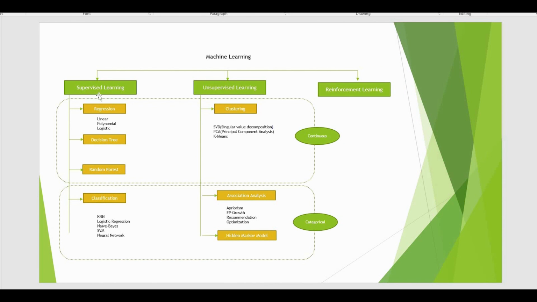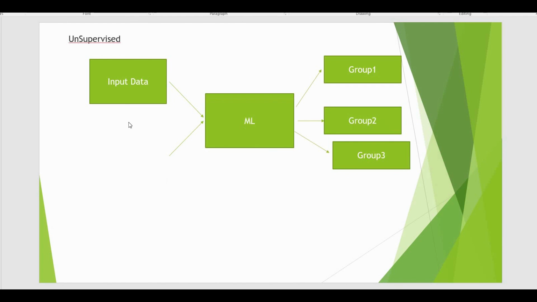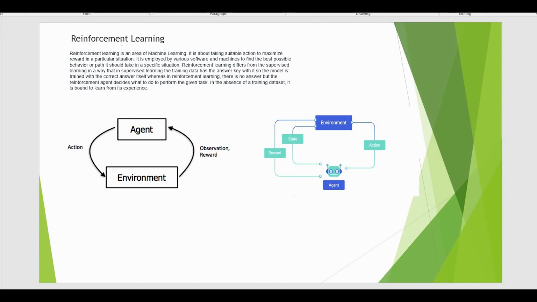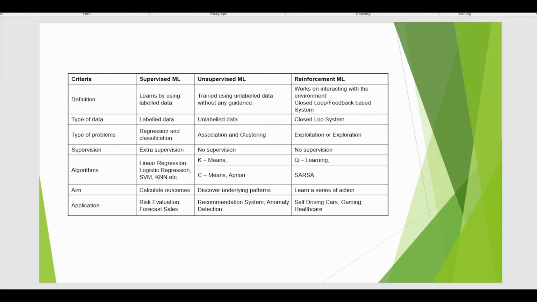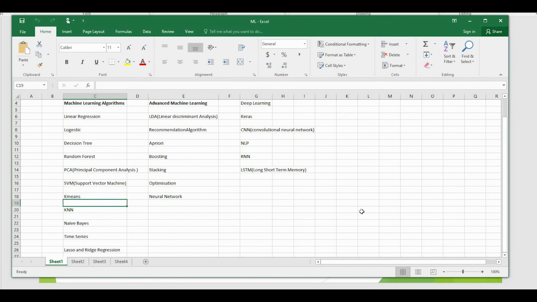This is the categorization: supervised, unsupervised, and reinforcement. Supervised when we have labeled data, unsupervised when we don't have labeled data, reinforcement when we have a reward and punishment mechanism to identify a path, like a snake and ladder game. The best example is chess, an automatic chess winner. This is the table for comparison, if you just see. And at last, we have discussed how to choose the machine learning algorithms, because we have multiple algorithms currently. So these many algorithms we have.